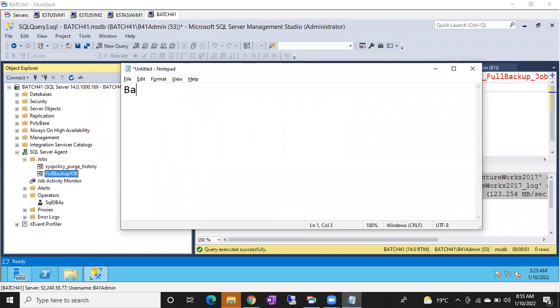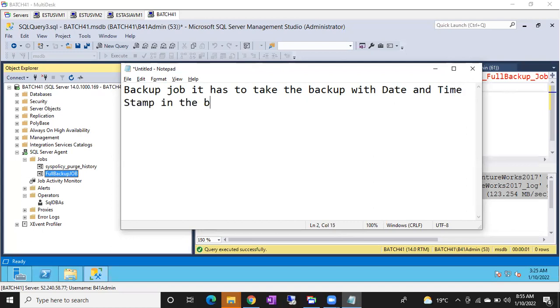Whenever you run the backup job, it has to take the backup with date and timestamp in the backup file name. There is a script, nothing to worry. Guys, seriously, believe me, it will take 5 minutes, not more than 5 minutes. I'll tell you what keyword you have to use: script to take SQL backups with the date and timestamp.